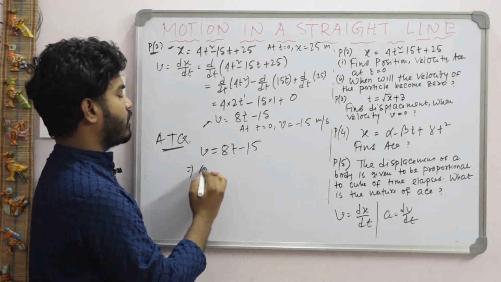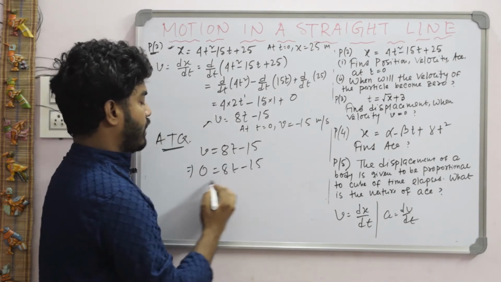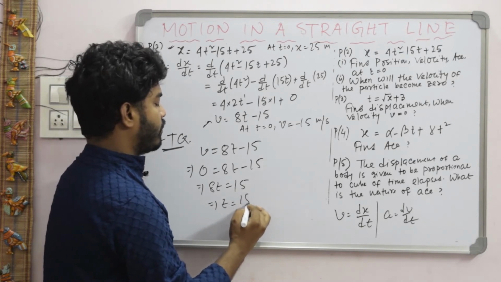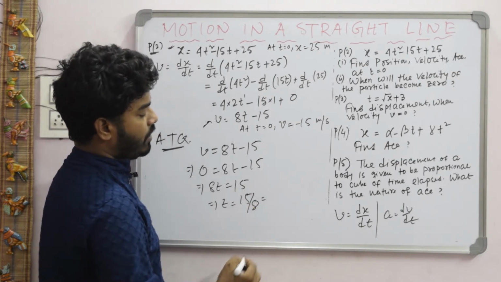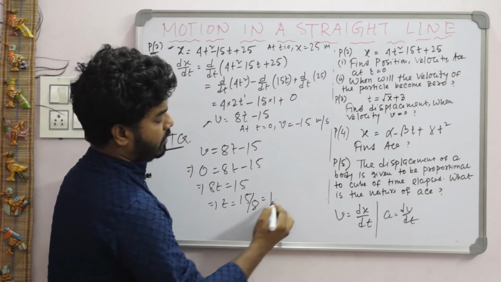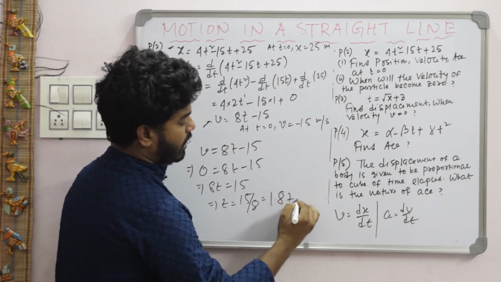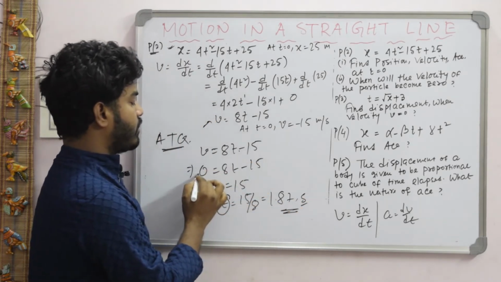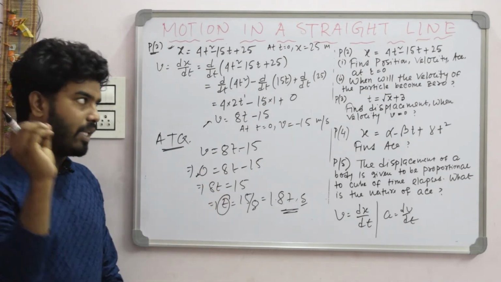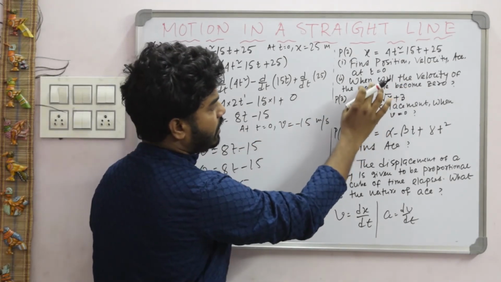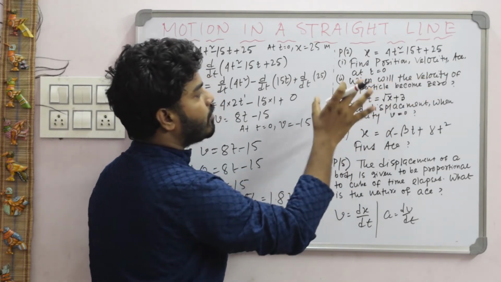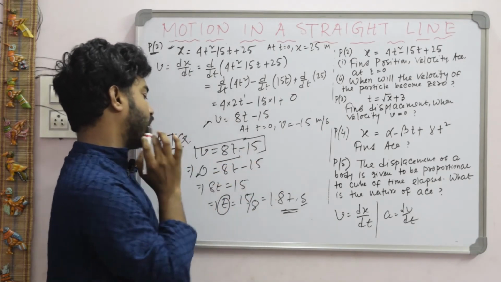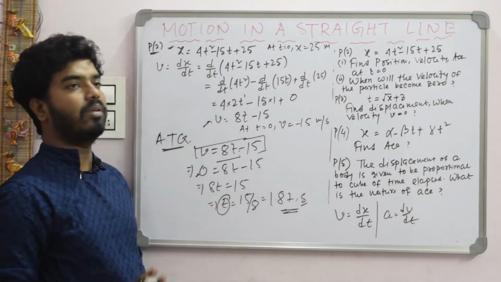That means you write velocity is 0, this one. Now find out t, that is 8t is equal to 15, so t is equal to 15 by 8, that is 1.87 approximately seconds. So at t equal to 1.87 seconds, the velocity becomes 0. Nothing else, you just see the question: when will the velocity of the particle become 0? That means in the expression of velocity, just put the value of v equal to 0 and find out the value of t.